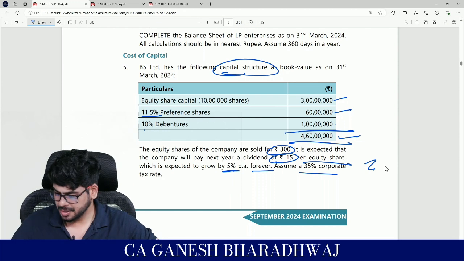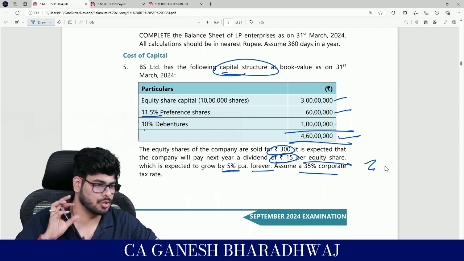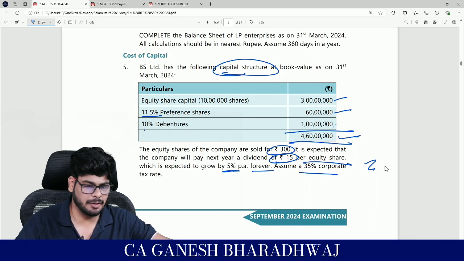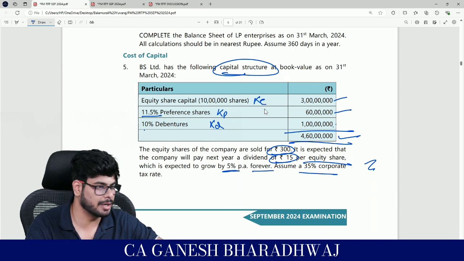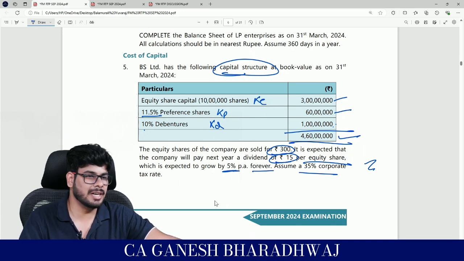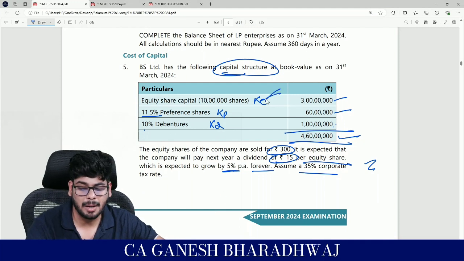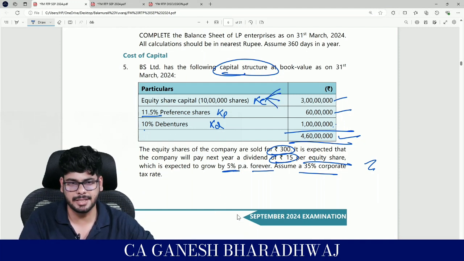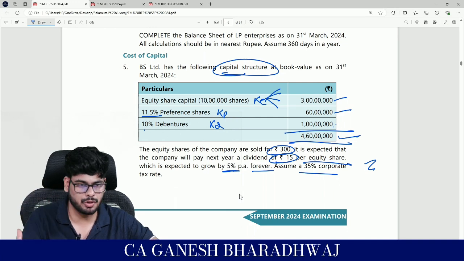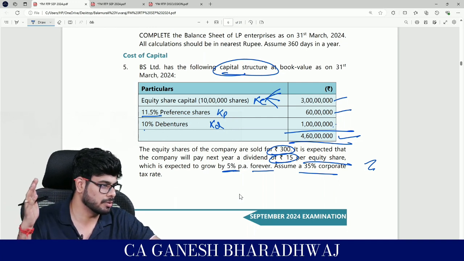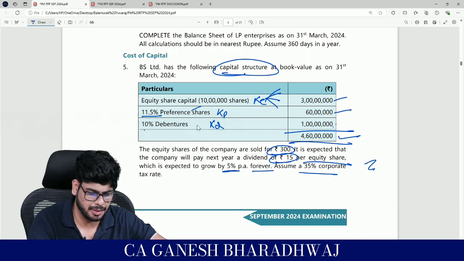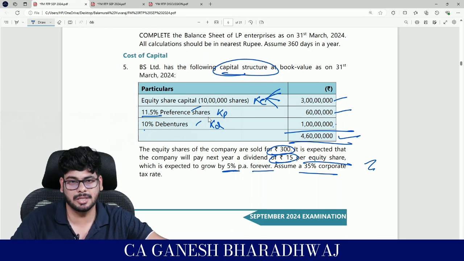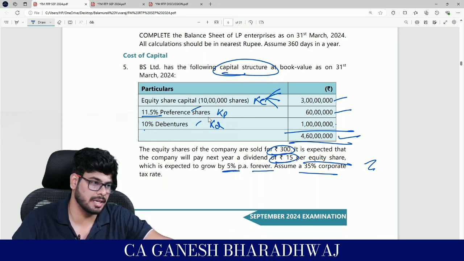First of all, before we start, every source of finance will have its own cost associated with it. The cost of preference shares is popularly called KP, debentures is called KD, and the cost associated with equity is called KE. When it comes to KE calculation alone, there are multiple methods in which you can calculate. The reason is the nature of the instrument. In all other instruments, you have a contractual obligation to pay some fixed amount, be it preference or debentures, whereas in equity it's not the case. The company can issue dividend or they need not issue dividend. So these people are the owners of the company.